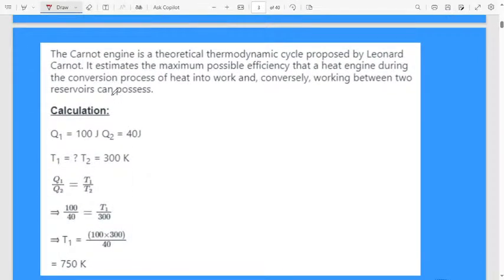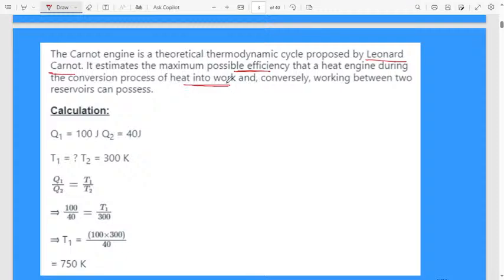Let us discuss what is meant by the Carnot engine. A Carnot engine is a theoretical thermodynamic cycle proposed by Sadi Carnot, the scientist who discovered it. It estimates the maximum possible efficiency of a heat engine during the conversion of heat into work. That is the use of the Carnot engine: it tells the capability of a heat engine.